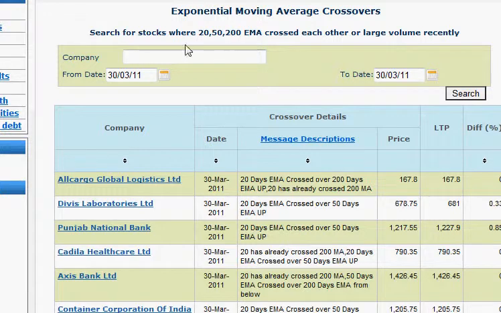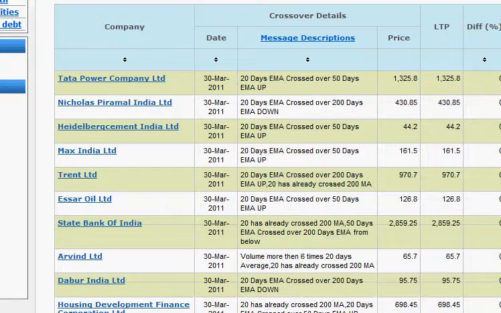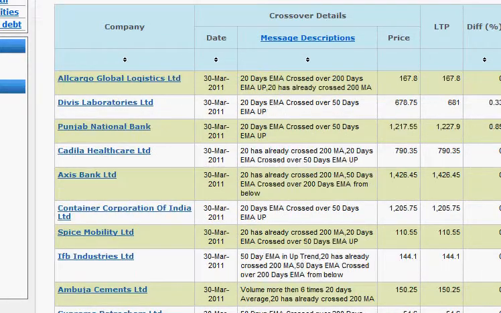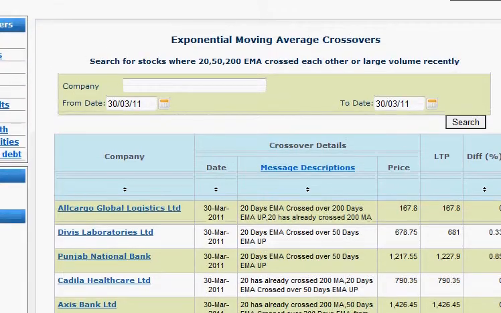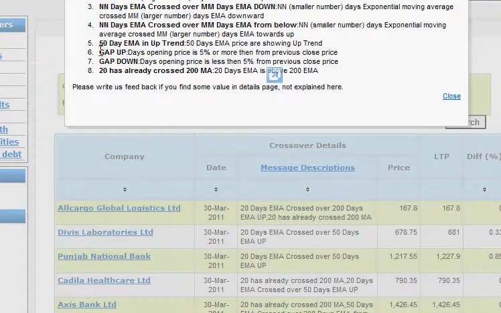Now in the interesting trend, you can search the trend by the name of a company or by the date. In the example here, we searched the trends for today, which is the 30th. We can see that there are around 25 stocks for which a trend was found. Mainly these trends are the crossovers of moving average, exponential moving average. We are covering the crossovers of 20, 50 and 200 days EMA, along with a couple of other things, which are the gap up and gap down.